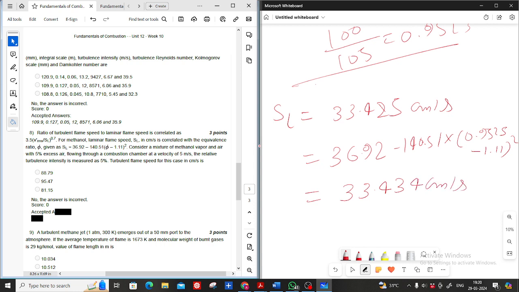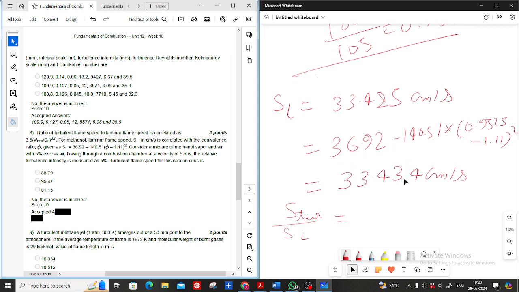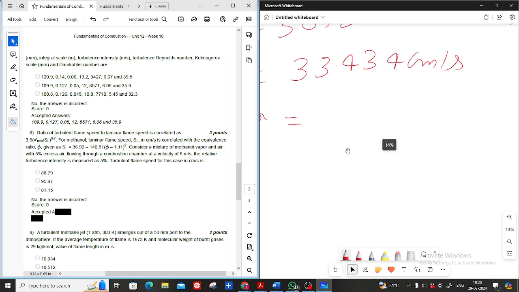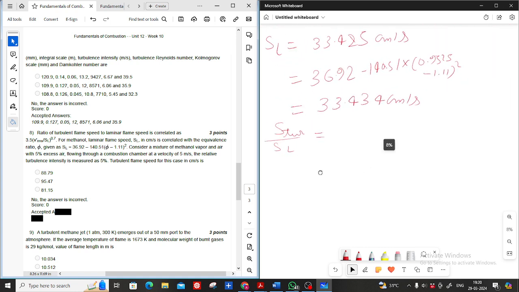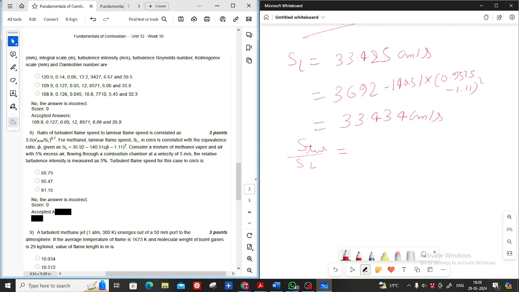Okay, now they are saying turbulent flame speed upon laminar flame speed is related by this equation: 3.5 into turbulent intensity upon SL to the power 0.7. We know SL, the laminar flame speed.